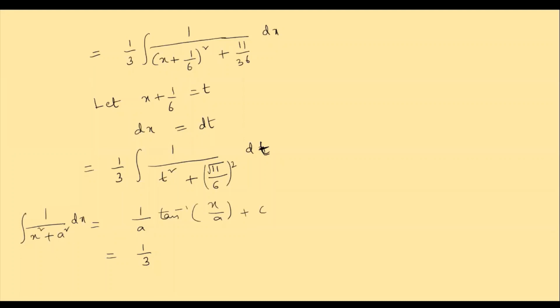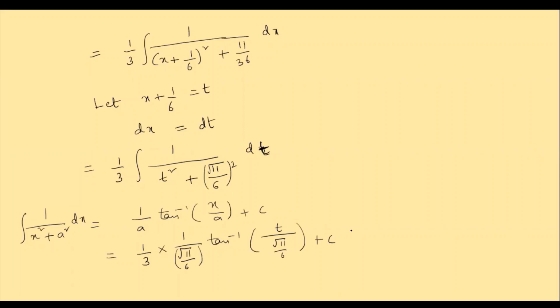So 1/3 into 1/a. In place of a, we have √11/6, so 1 by √11/6, into tan inverse of x/a, and in place of x we have t, t by √11/6, plus c.